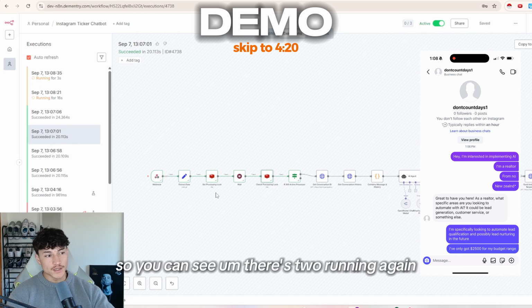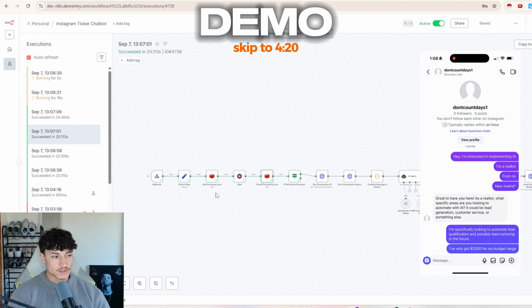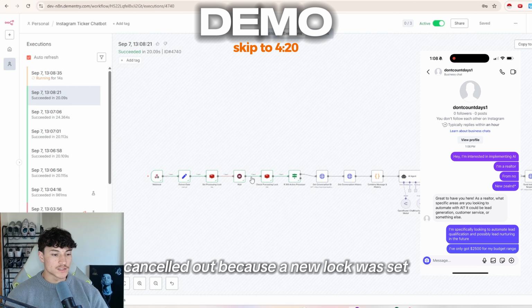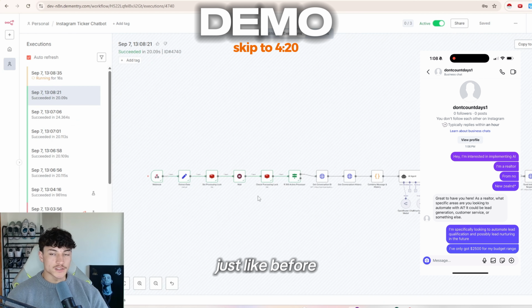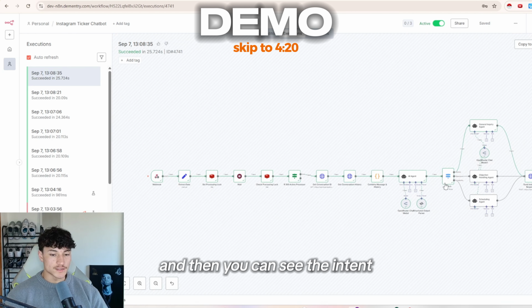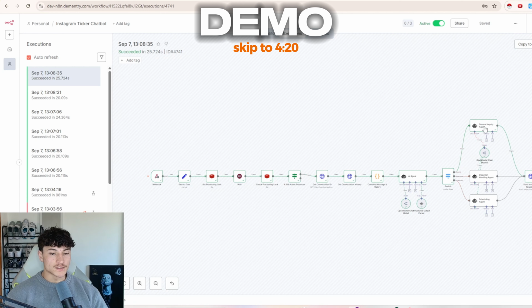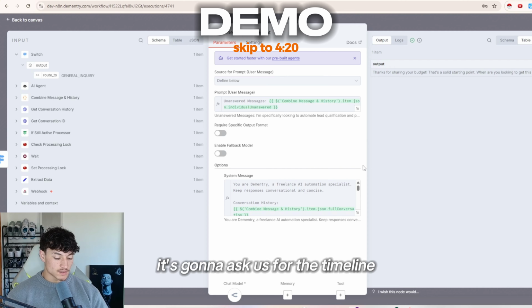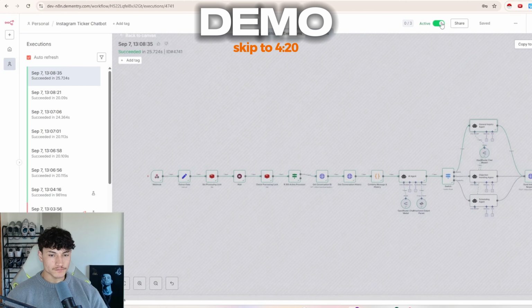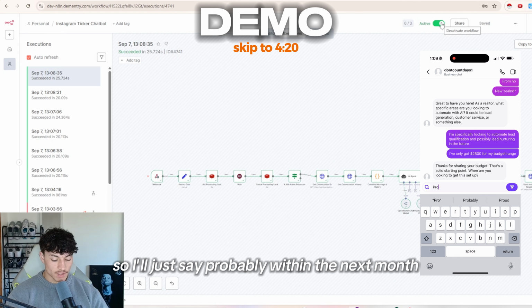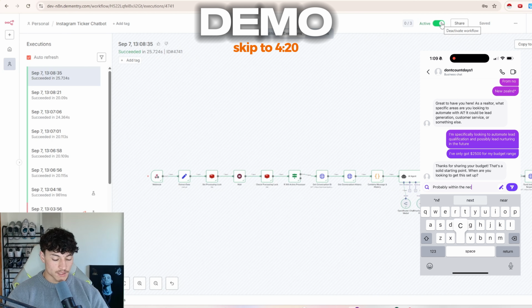So you can see there's 2 running again. You can see the first one that was running cancelled out because a new lock was set just like before. And then you can see the intent agent recognize its general inquiry, and because we just said we already got the budget, it's going to ask us for the timeline. So I'll just say probably within the next month.